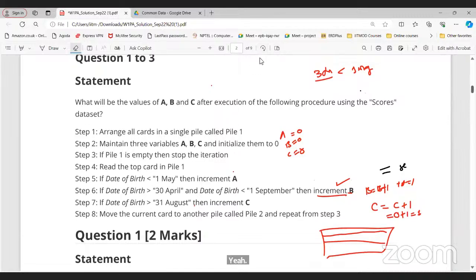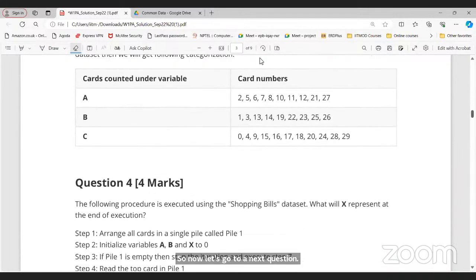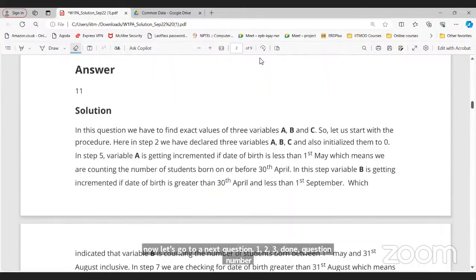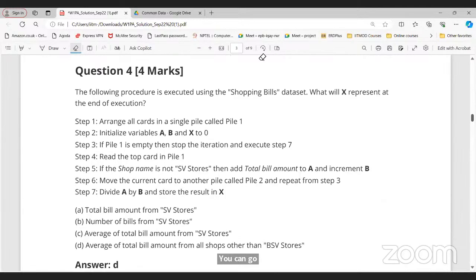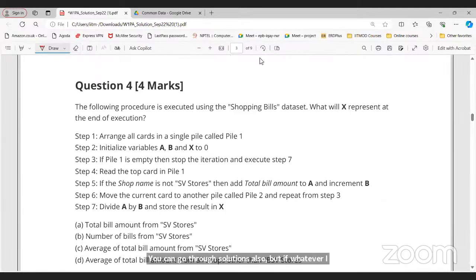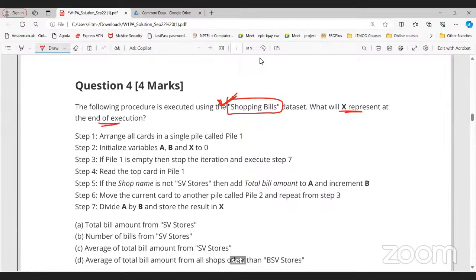So now let's go to our next question. 1, 2, 3 done. Question number 4. You can go through the solutions also, but if whatever I explained is clear, then that is enough. Now question number 4. The following procedure is executed using the shopping bills data set. Now we need to use the shopping bills data set. What will X represent at the end of execution? So here we don't need to find out the value of X. We need to find out what X will represent.